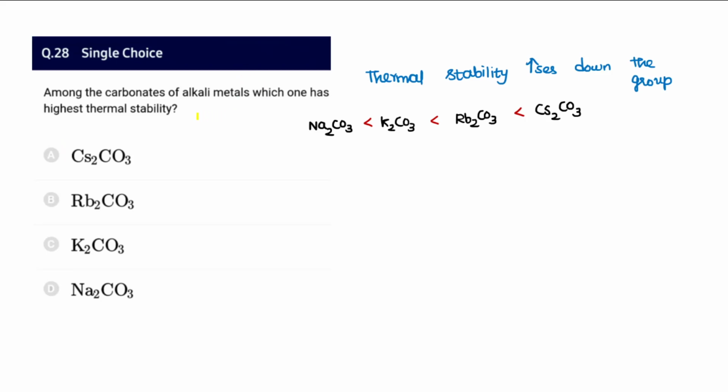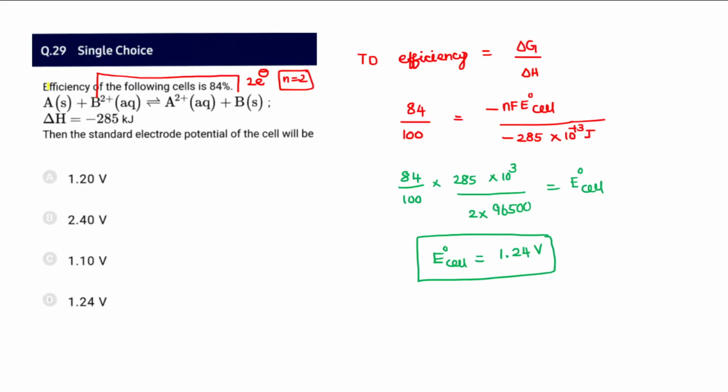And 28, which of the carbonates of alkali metals has high thermal stability? The thermal stability increases down the group for alkali and alkaline earth metals. So this should be the order, and the highest thermal stability is for cesium carbonate. So 28 is A.